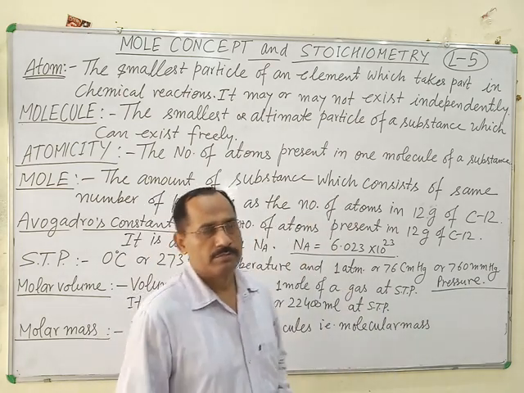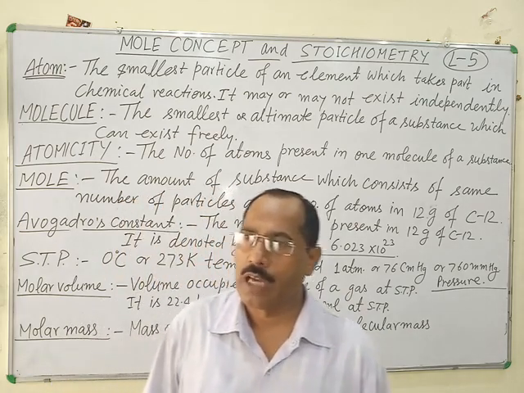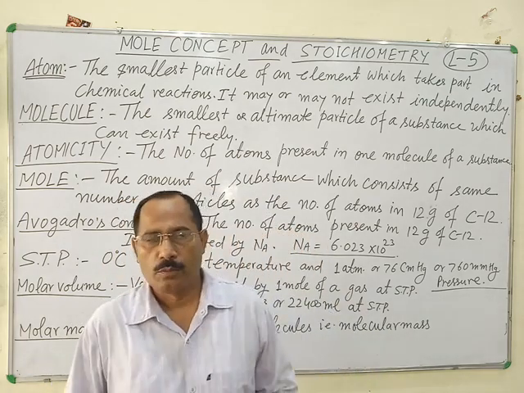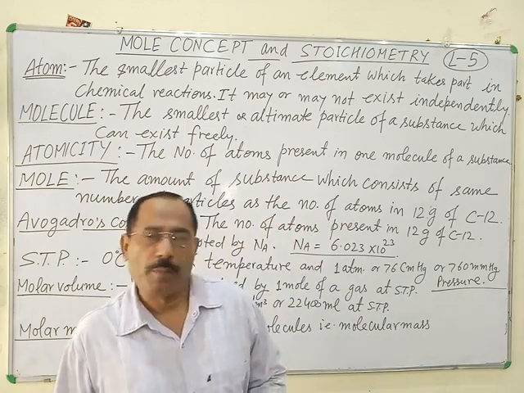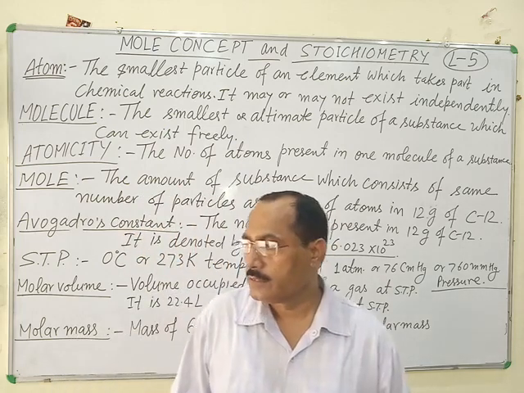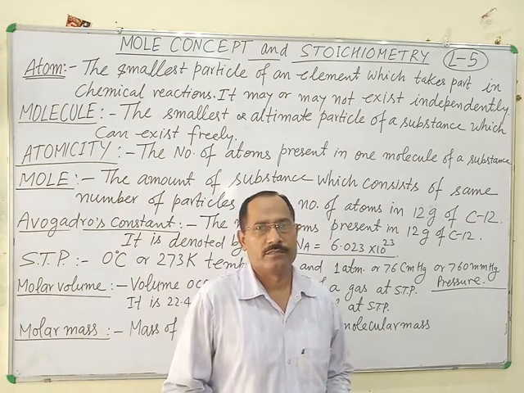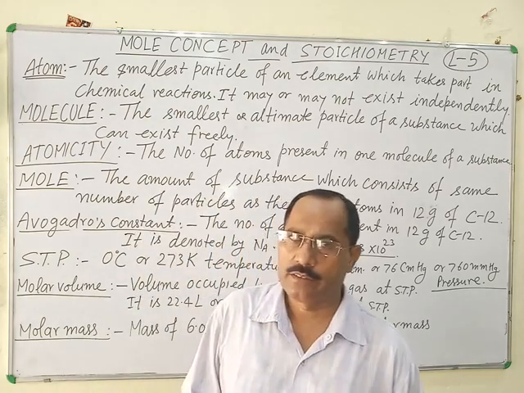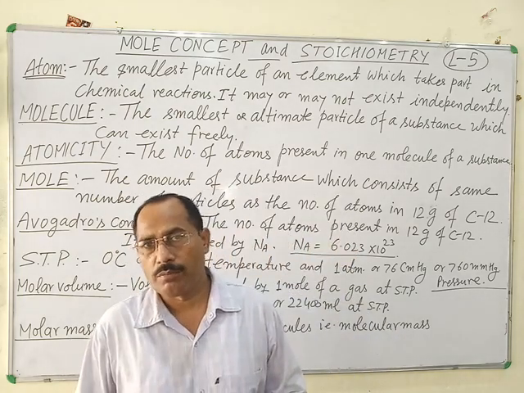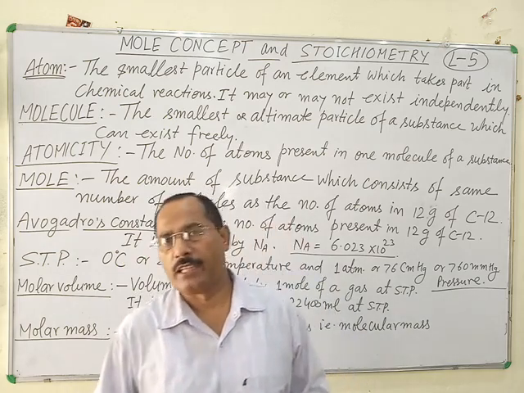PCl5, 1 atom of phosphorus and 5 atoms of chlorine. Total 6 atoms. Atomicity of PCl5 is 6. IF7, 1 atom of iodine and 7 atoms of fluorine. Total 8 atoms.